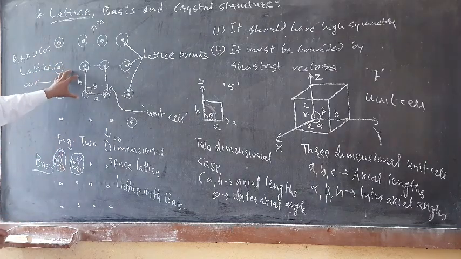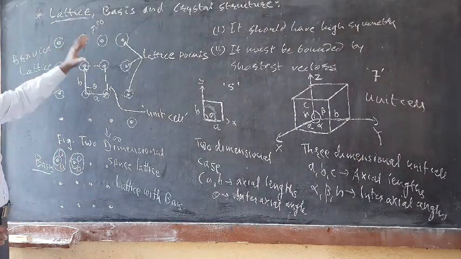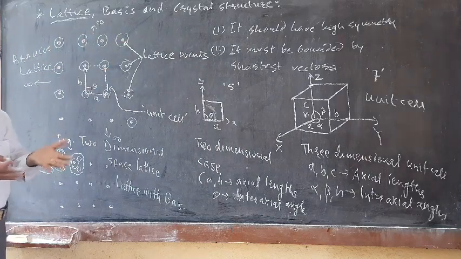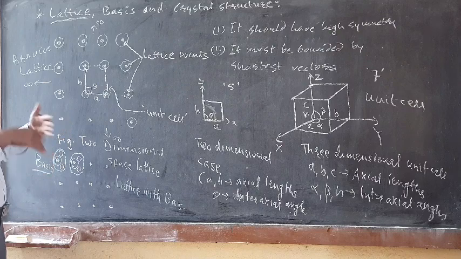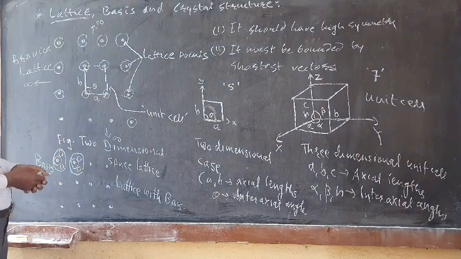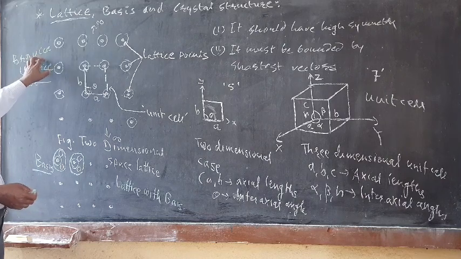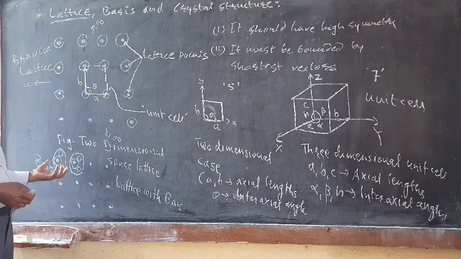So in order to convert the geometrical arrangement of points into a crystal structure, every point is replaced by either a single atom or a group of atoms. Then the crystal structure is formed. If a single atom is located, it is known as a Bravais lattice.